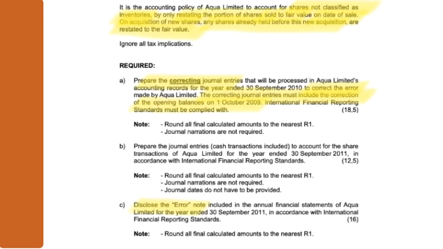So we didn't need to tell you to do the correcting journal entries. We could have gone straight to do the note. You need to know the steps. What was done? What should have been done? What is the difference? Correct the difference, and then disclose it, because you need to tell your users, I have fixed errors that were in my prior financial statements.